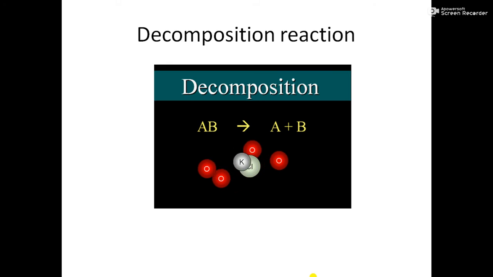For example, if we take the example of baking soda, on heating it decomposes. Do you remember baking soda? So when we heat baking soda, what are we getting?